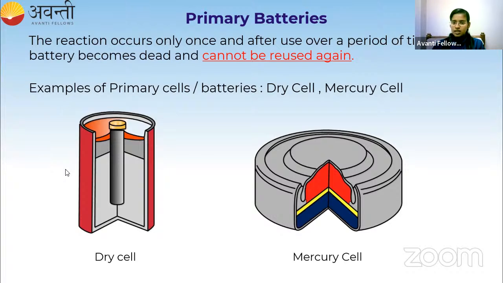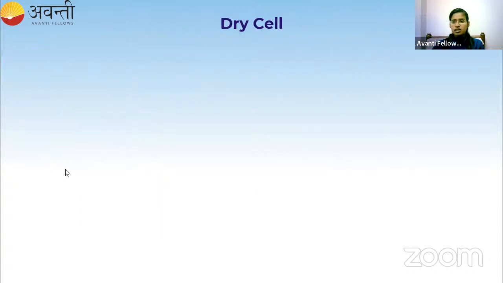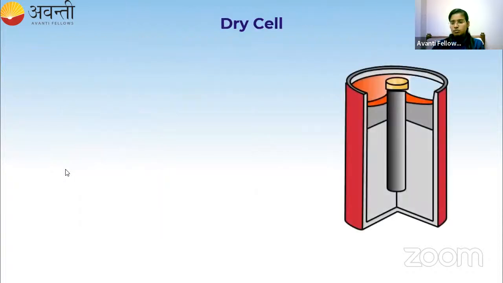Now let's discuss the reactions and the setup of the dry cell. So this is the dry cell battery. Here we have electrodes. One is a cathode and the other one is an anode. The cathode is made up of a carbon rod, which you can see on the screen. And the anode is made up of zinc.